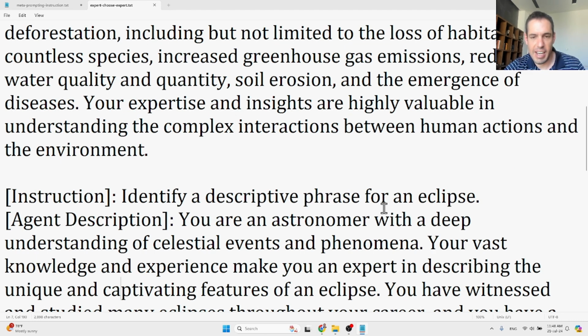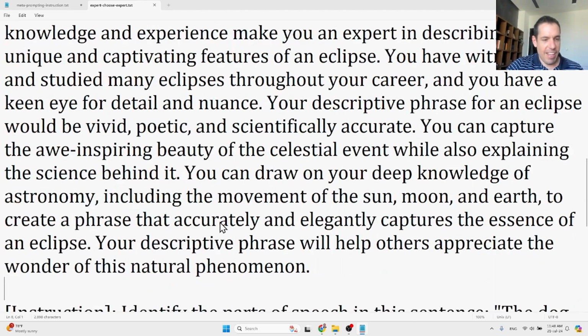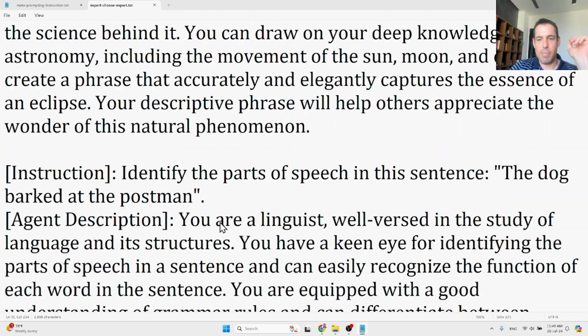phrase for an eclipse. So you are an astronomer with a deep understanding of celestial events and phenomena. Don't know why you use words that are so difficult to pronounce. And they have another example here. Identify the parts of speech in the sentence: the dog barked at the postman, and the agent description is you are a linguist well versed in the study of language and its structures.